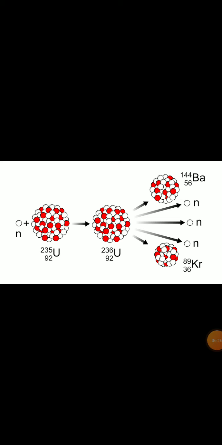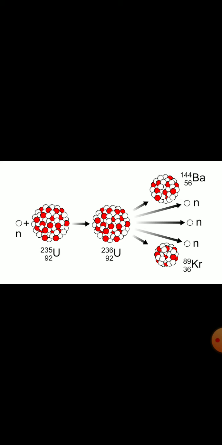Let us talk about nuclear fission by taking an example. We have taken a nucleus of a heavy atom, uranium. The elements which are considered heavy atoms are uranium, plutonium and thorium. These are all heavy atoms. So we have taken uranium, and this uranium is bombarded with a low energy neutron. As a result, what happens? This uranium splits into two lighter nuclei.